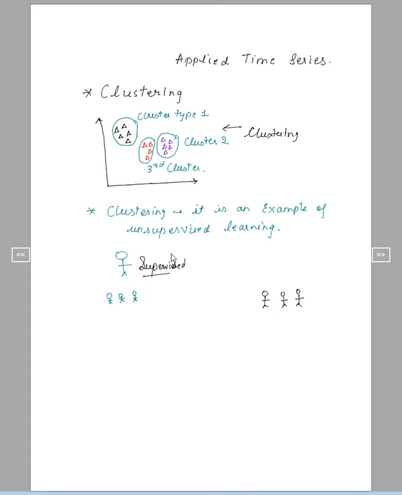Now what is the idea, or the intuition, behind clustering? Intelligence is the capability of grouping similar objects together.